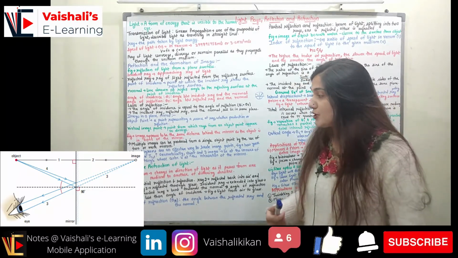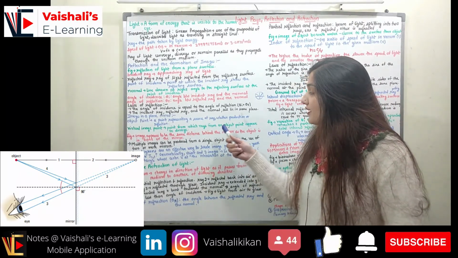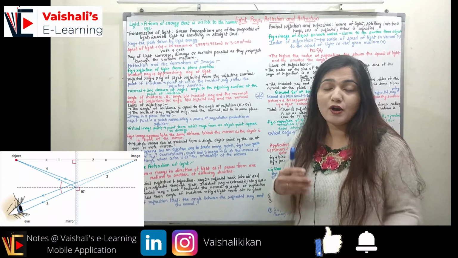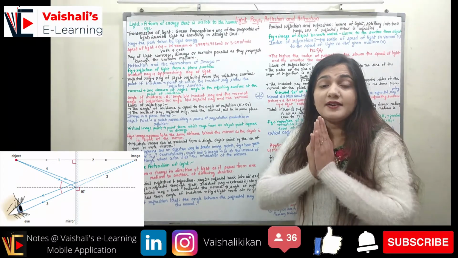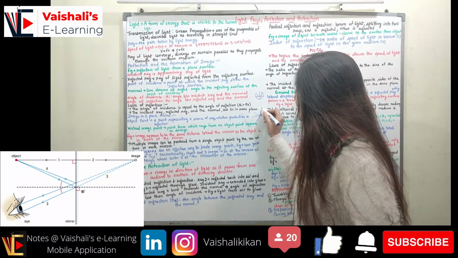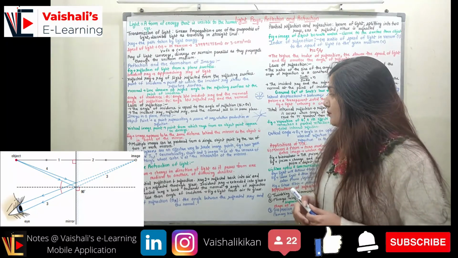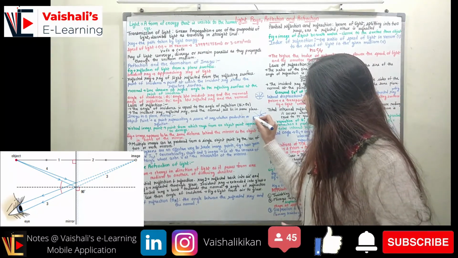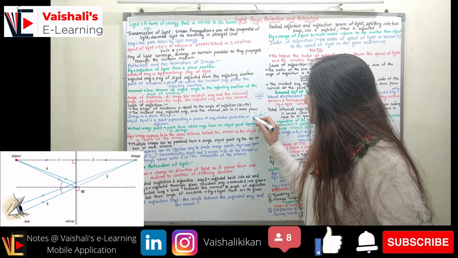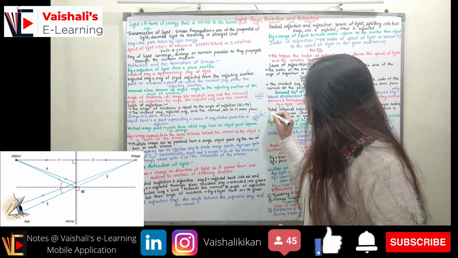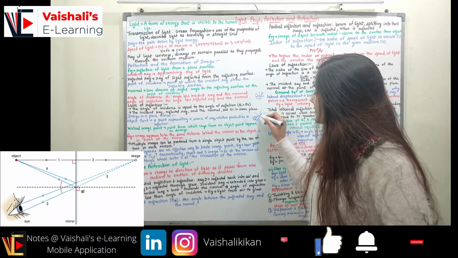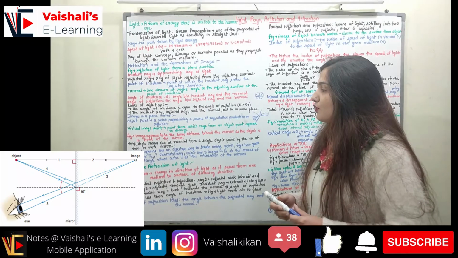Now coming to the virtual image point. A virtual image point is a point from which rays from an object point appear to diverge, right? It's a virtual image point from which the rays appear to be diverging. So if the rays are like this, diverging from this point, this point is known as the virtual image point, right? So if the object is seen from this side, we have the diverged rays falling into our eyes, and this is how we see the object. If the person moves here, these rays come to the eye, and the person can now see these rays, right?